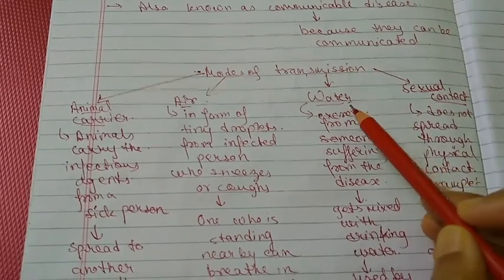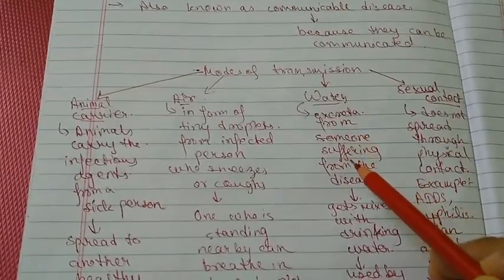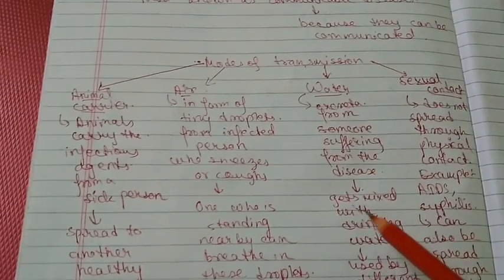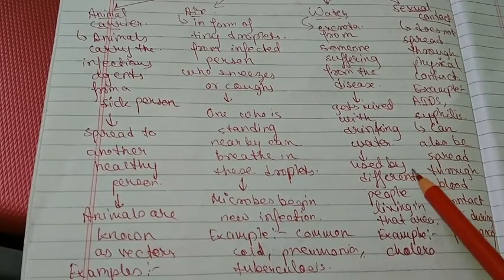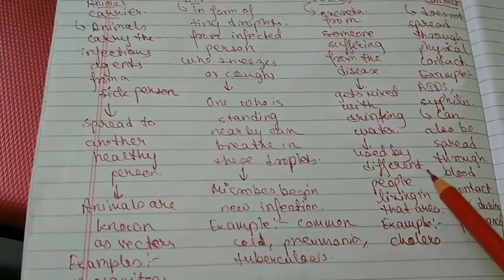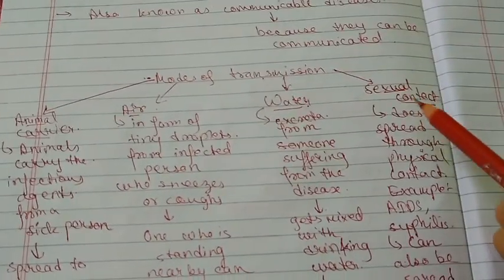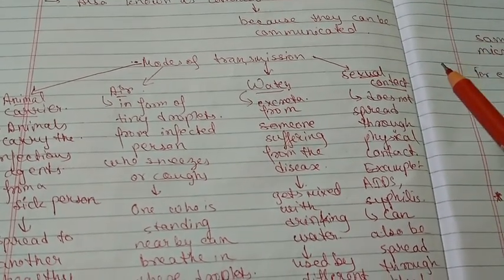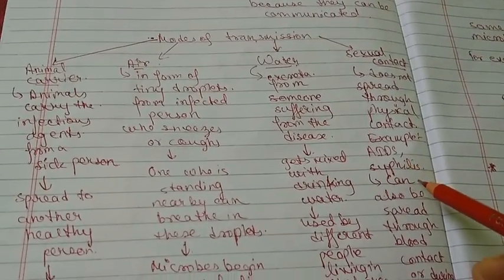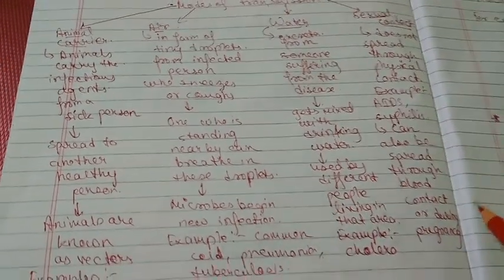Another form is through water, known as waterborne diseases. It can be spread from the excreta of a person who is suffering from this disease. It gets mixed with the drinking water, and this drinking water is used by different people living in that area, and they get the disease through this water. For example, cholera. The last form is through sexual contact. It does not spread through physical contact, but specifically sexual contact. For example, AIDS, syphilis. It can also be spread through blood contact or during pregnancy.